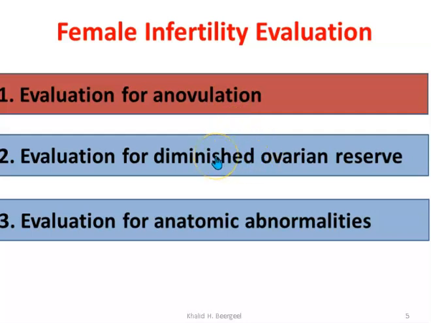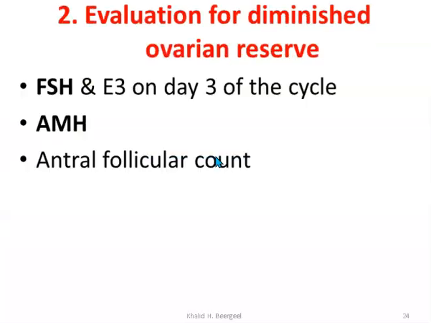After that, we need to evaluate the ovarian reserve. Does this woman have enough adequate ovarian reserve? And this is done by checking day 3 of the cycle. This test should be done on the third day of the cycle, but it should not be random.